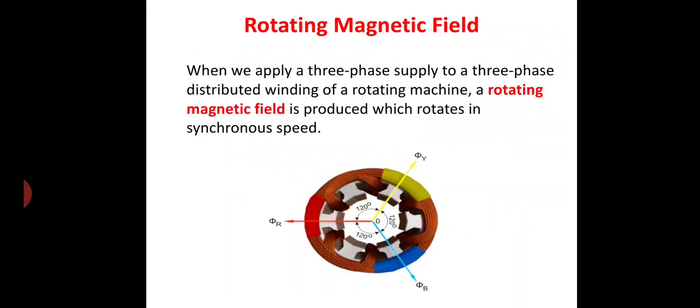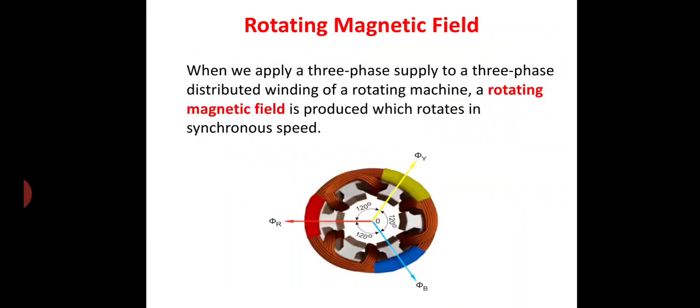So in this session, let us see how the rotating magnetic field is created, or how the rotating magnetic field is rotating about an axis. When we give a three-phase supply to the winding of an induction machine, a rotating magnetic field is produced. As already told, the rotating magnetic field always rotates at synchronous speed. Let us see what we mean by synchronous speed.